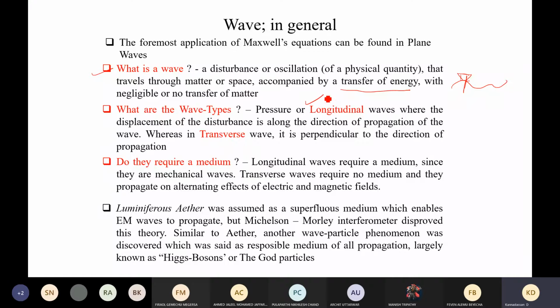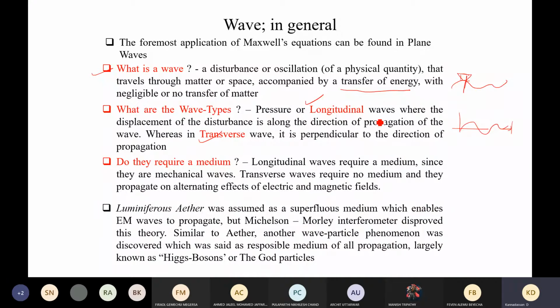One is the longitudinal wave. In this, the energy will be traveling along the direction of the wave itself. If the wave is traveling in a particular direction, then the energy will be transferred in that particular direction. But on the other hand, we have another type of wave that is called the transverse wave.